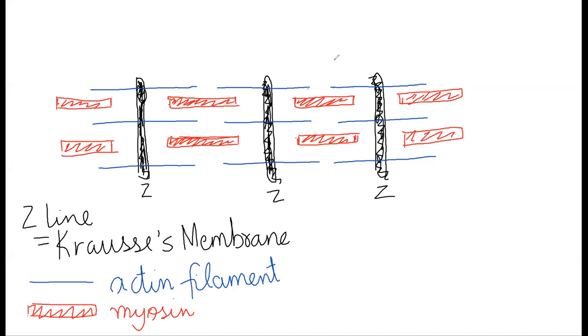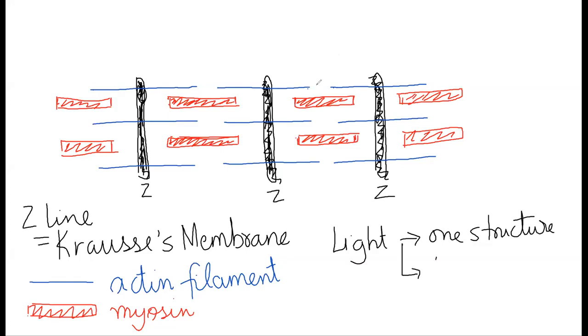So understand something which I just taught you, that anything which is going to be light should be made up of only one structure, because if it's made up of one structure or one protein, light will be regularly refracted. If light passes through two structures, then light will be irregularly refracted. Okay. So what I'm doing is I'm drawing a line. Like this.